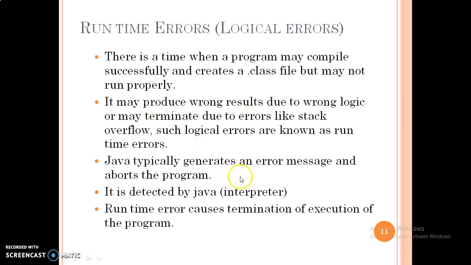When these kinds of errors are generated, there is a time when a program may compile successfully and create a .class file but may not run properly. It may produce wrong results due to wrong logic or may terminate due to errors like stack overflow. Logical errors are known as runtime errors. Because of the wrong logic, you are generating the wrong output, although it is compiled. The Java compiler says your program is completely correct, but there is a mistake in your logic, and that's why you are getting this logical error.